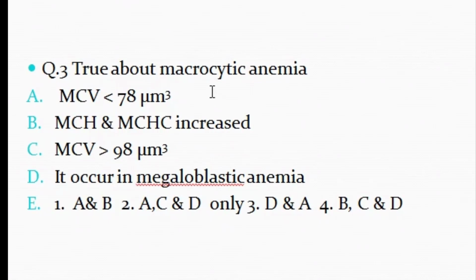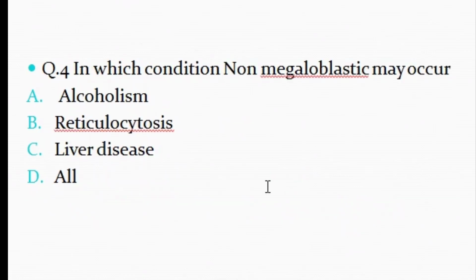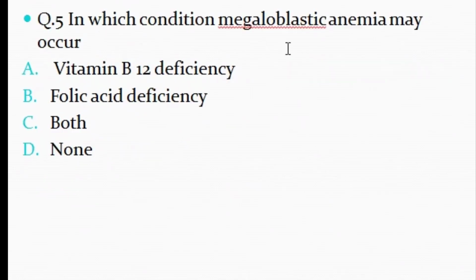Question number 3. True about macrocytic anemia: A, MCV less than 78 micrometer; B, MCH and MCHC increase; C, MCV greater than 98 micrometer; D, it occurs in megaloblastic anemia. First option A and B, second option A, C and D, third option D and A, fourth option B, C and D. Question number 4. In which condition may non-megaloblastic anemia occur? A, alcoholism; B, reticulocytosis; C, liver disease; and D. Question number 5. In which condition may megaloblastic anemia occur? A, vitamin B12 deficiency; B, folic acid deficiency; C, both of these; and D, none of these.